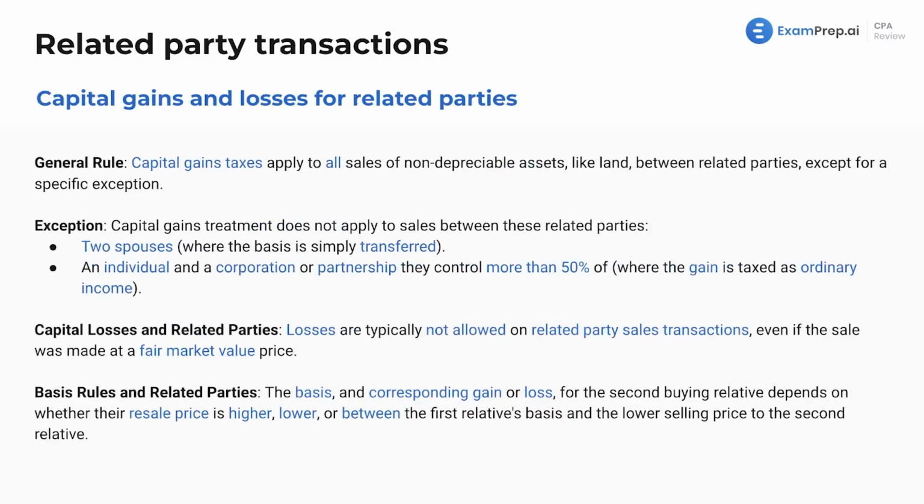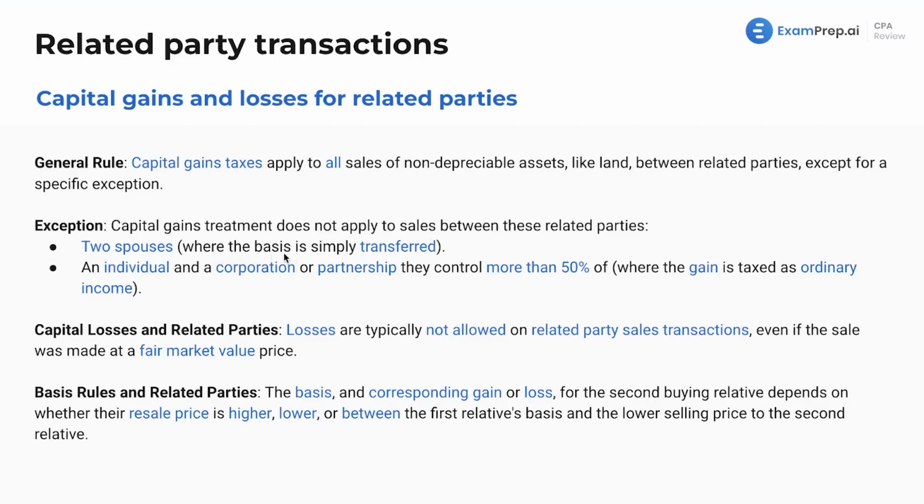Capital gains and losses for related parties. Let's dive in here. Good general rule, capital gains taxes apply to all sales of non-depreciable assets like land between related parties, except for a specific exception. And what is that exception?